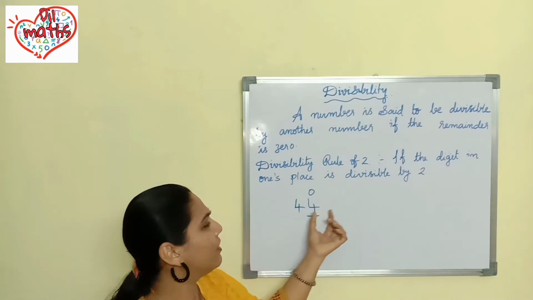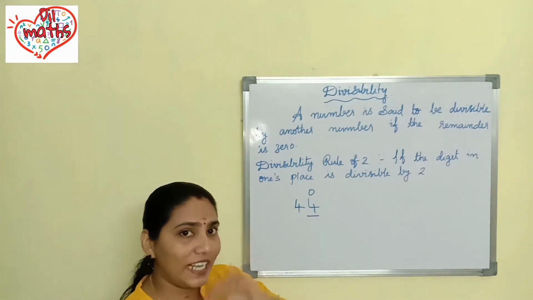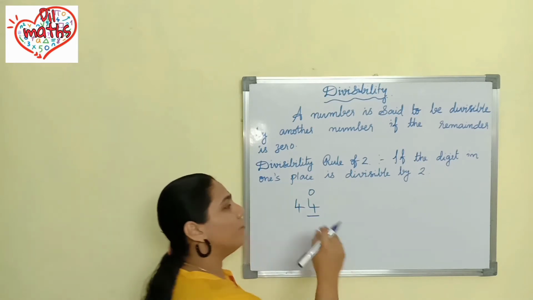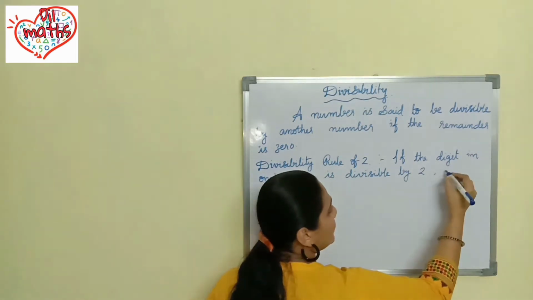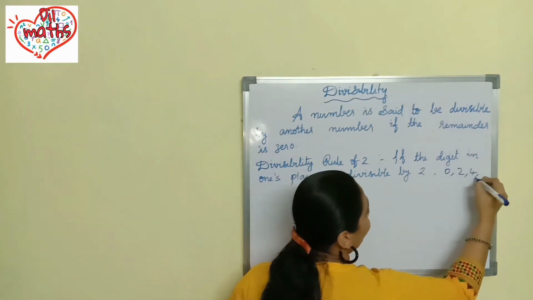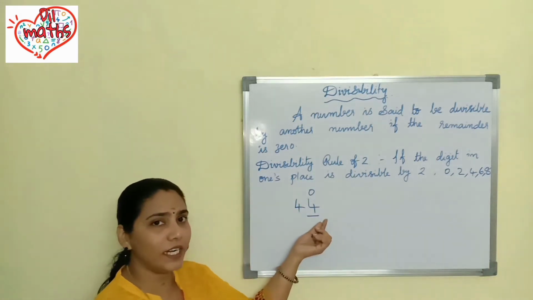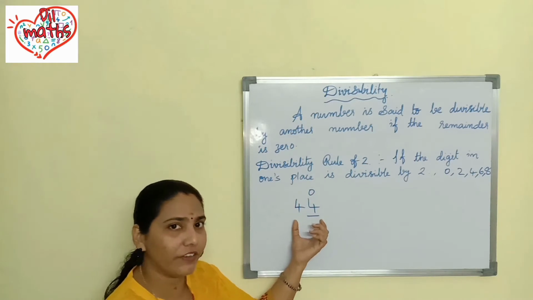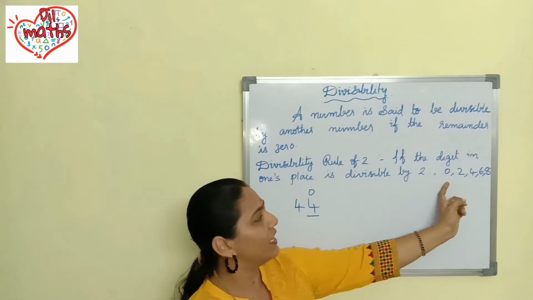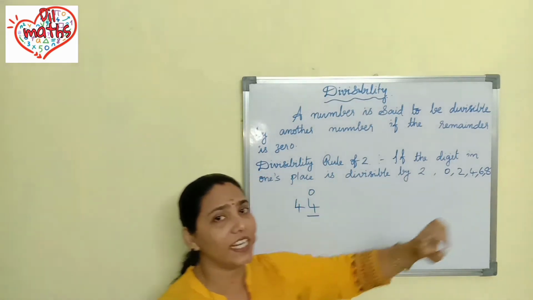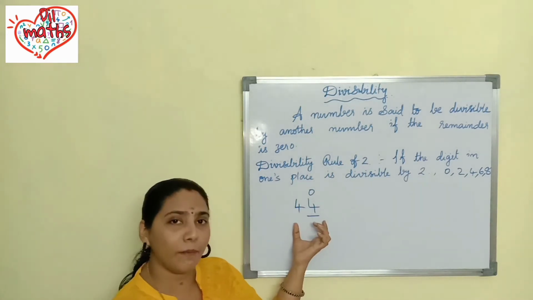Every time we should not find out whether it is divisible by 2 by dividing. For that, an easy method is to find out whether any of these numbers is coming in the units place: 0, 2, 4, 6, 8. That means if the given number is even, you can say that number is divisible by 2. In the ones place, if any of the digits 0, 2, 4, 6, 8 came, you can say that number is divisible by 2.